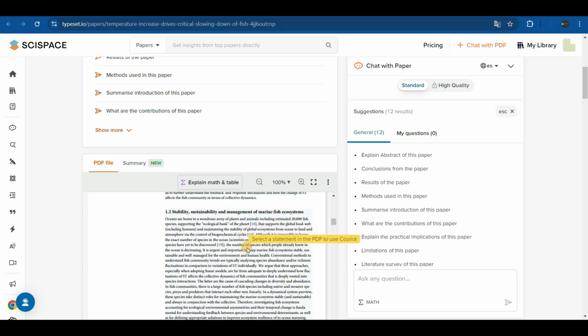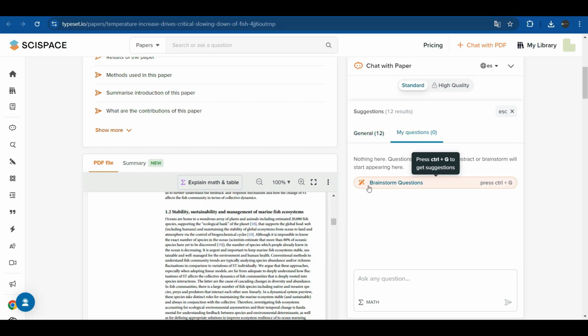We can ask questions, for example, regarding the limitations of the paper, a practical explanation of the implications of this research, the methods used, the results, the conclusions, the summary, etc. These are questions that they have asked about this paper. We can ask our own questions, and we can choose to use artificial intelligence here for a brainstorming of our questions.